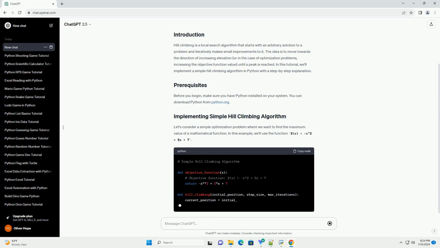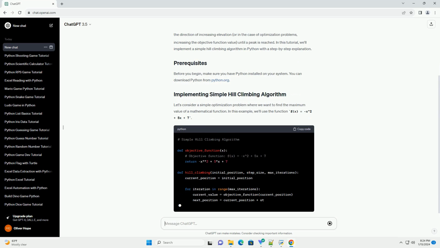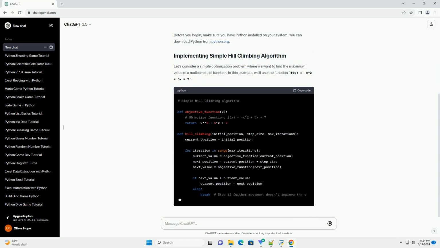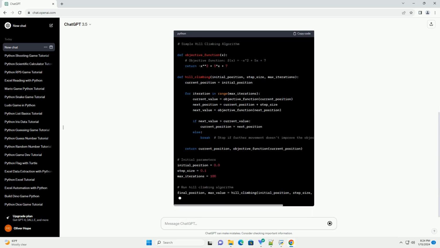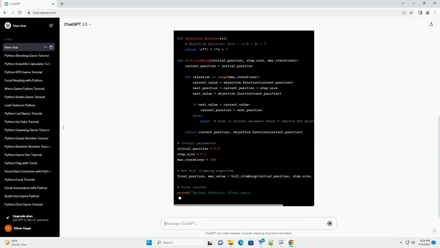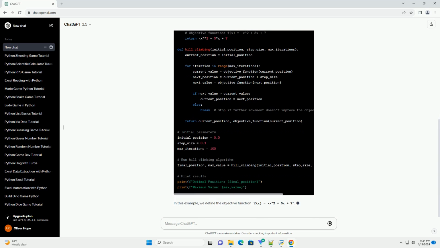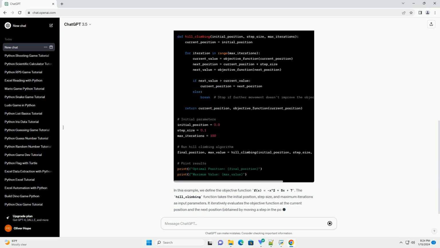In this tutorial, we'll implement a simple hill climbing algorithm in Python with a step-by-step explanation. Before you begin, make sure you have Python installed on your system. You can download Python from python.org.